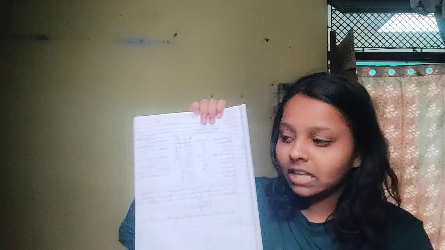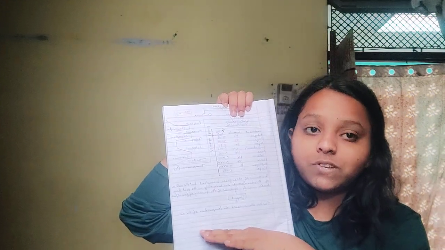One and only the lowest one, which is the troposphere. The correct answer is option B, troposphere.